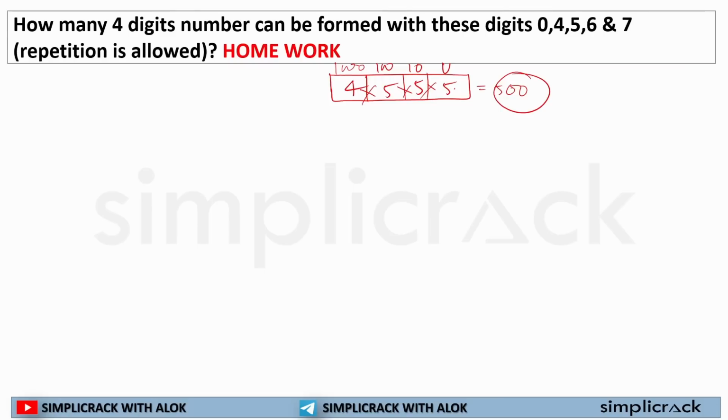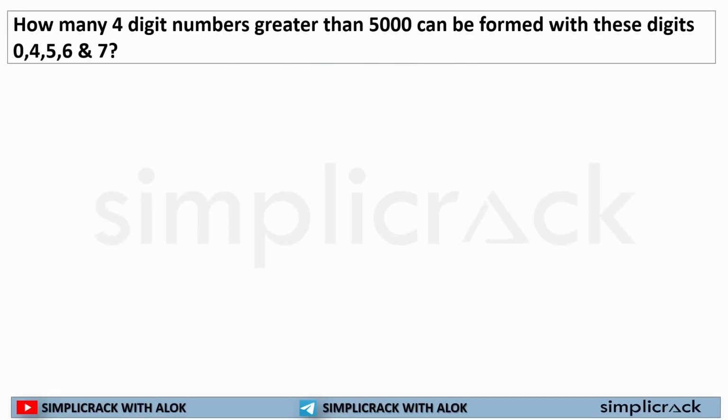This is a tricky question. It's different. It has 2 clauses. First clause is you have to create a 4-digit number and that number should be greater than 5000.